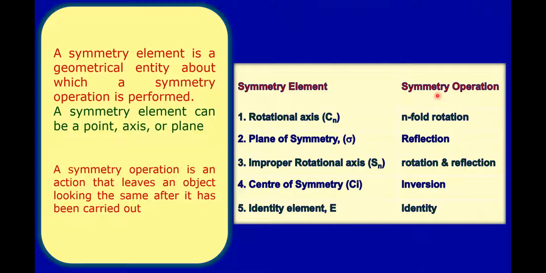So these are the symmetry operations, and these are the corresponding symmetry elements: rotational axis of symmetry, plane of symmetry, improper rotational axis of symmetry, center of symmetry, and identity element.